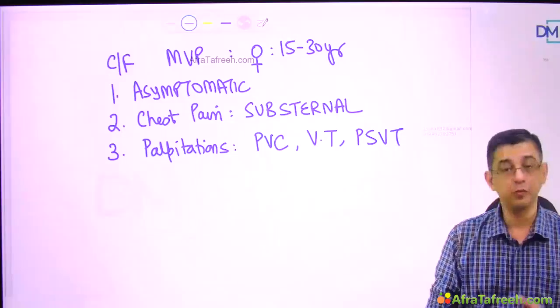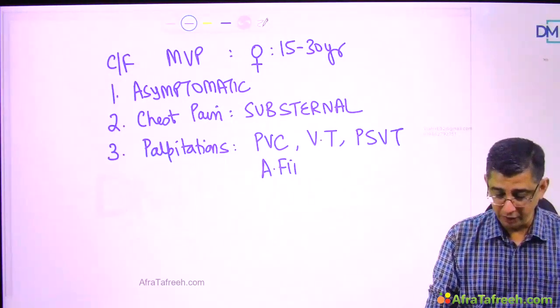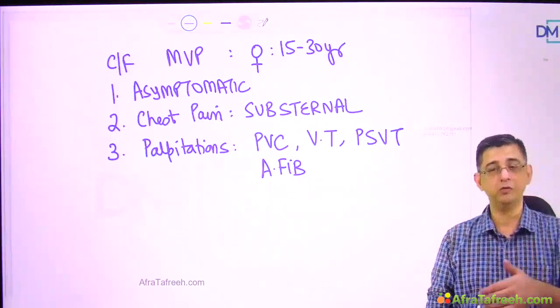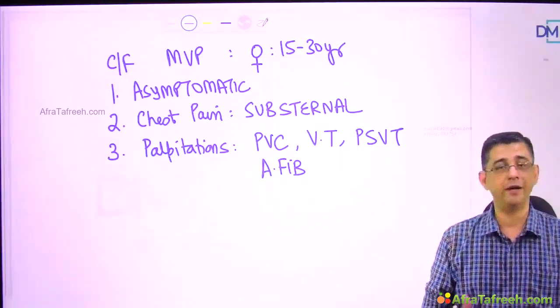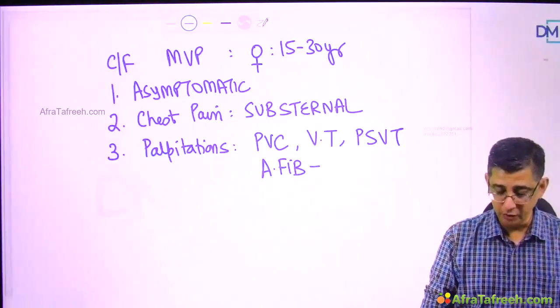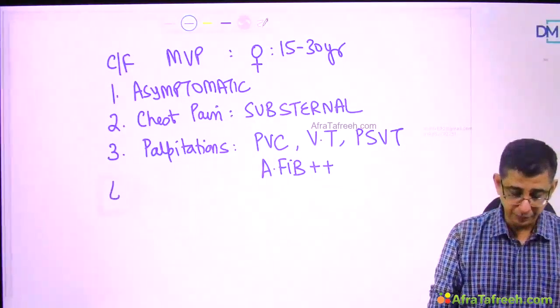Coming back to the agenda, guys, I just want to say that premature ventricular contractions, ventricular tachycardia, PSVT, and even atrial fibrillation can occur. Why atrial fibrillation? Though the problem was in the ventricles, ultimately the blood will go from LV to LA, so there's a structural dilatation of the left atria, and that can trigger a structural damage to left atria, which can trigger atrial fibrillation in these patients as well.